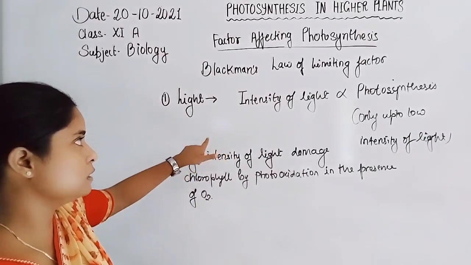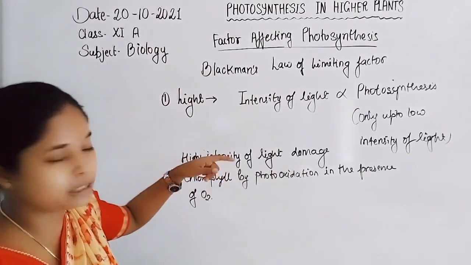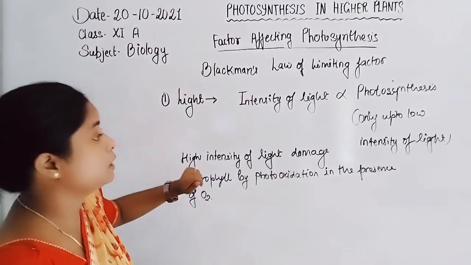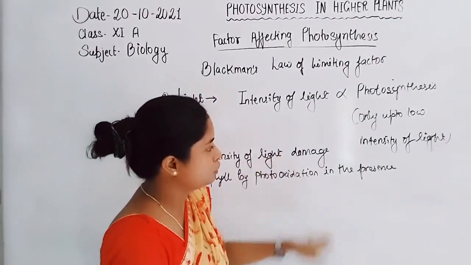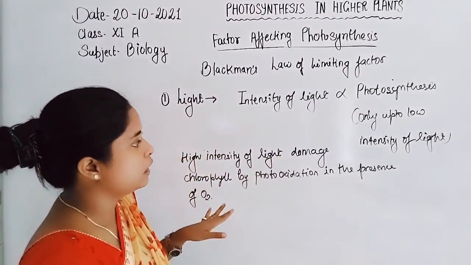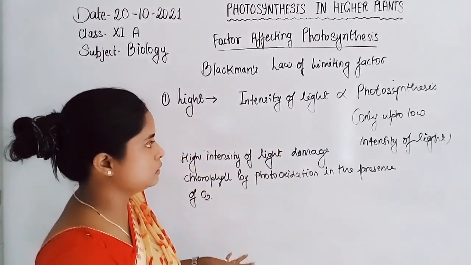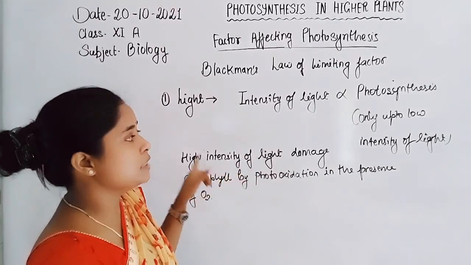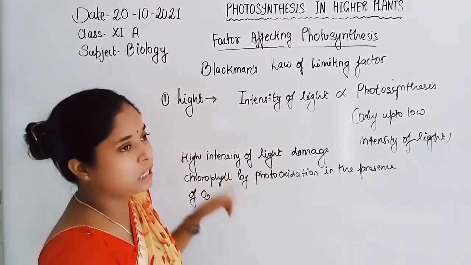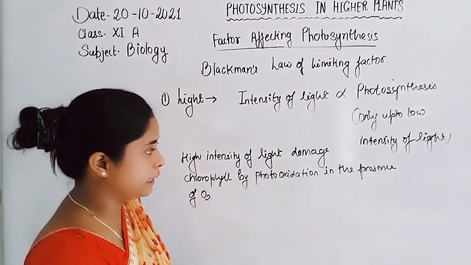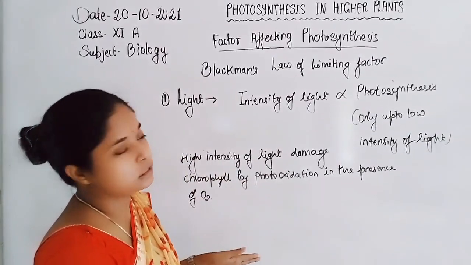It determines Blackman's law of limiting factor, because photosynthesis is directly proportional to the intensity of light, but only up to low intensity of light.